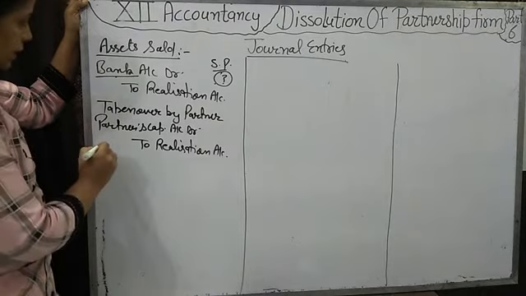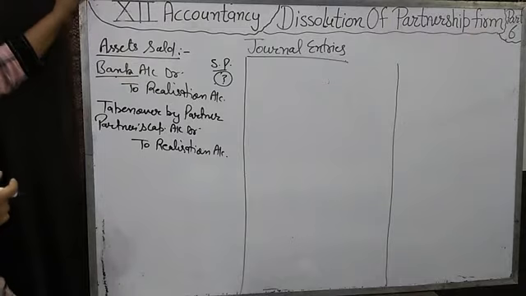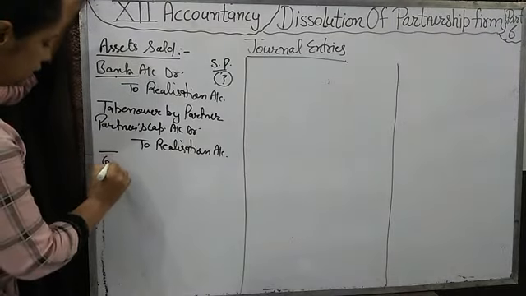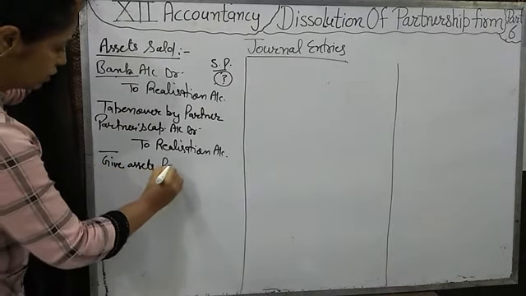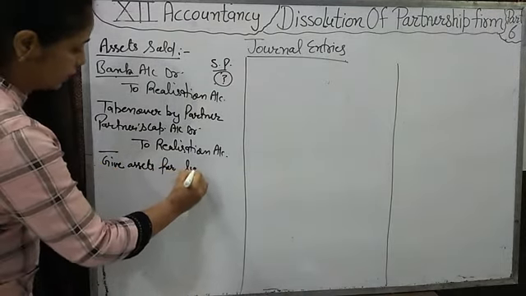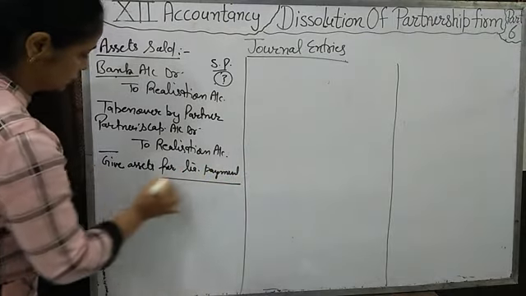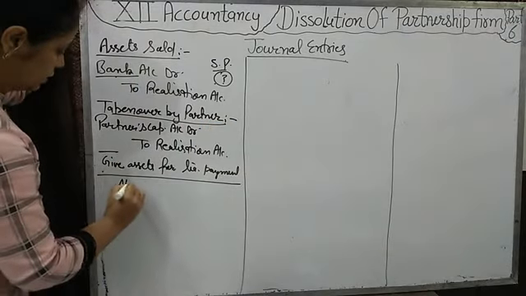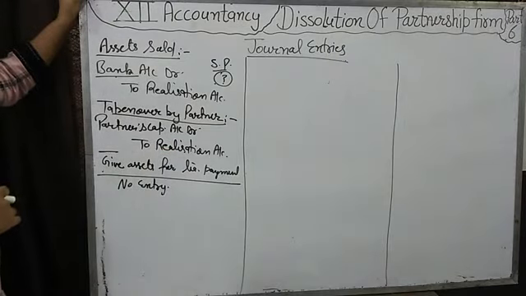Fine. And when we give any assets for the payment of any liability, then no entry will be passed for this transaction.